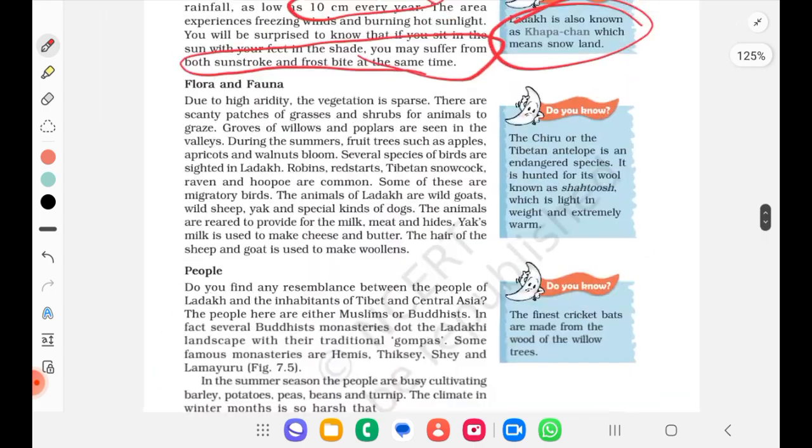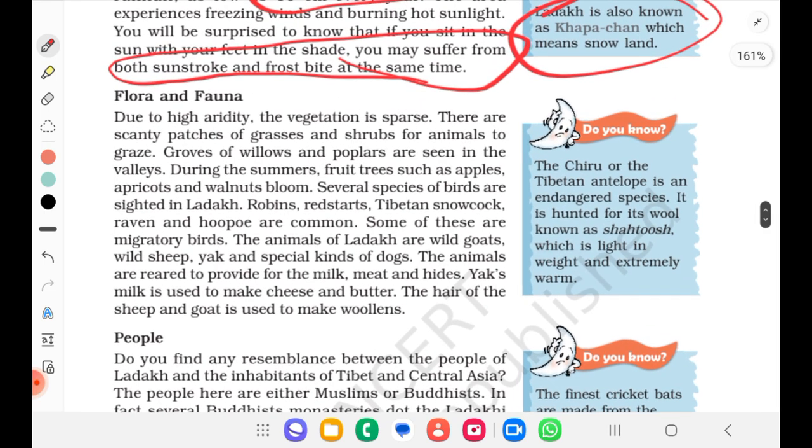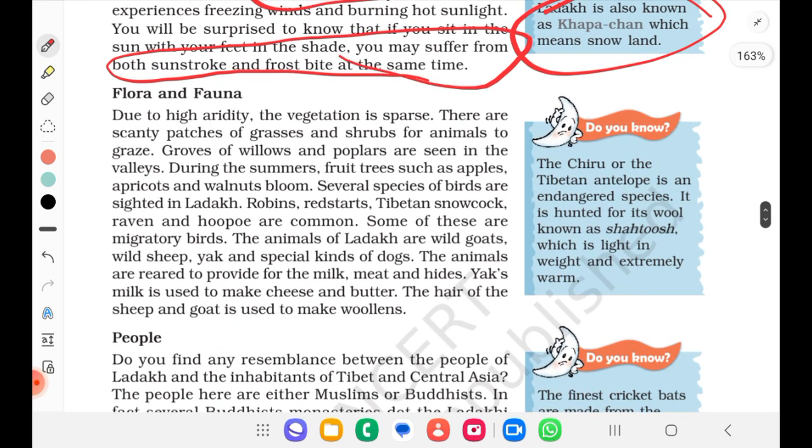Now we'll see about flora and fauna. Due to high aridity, the vegetation is sparse. There are scanty patches of grasses and shrubs for animals to graze. There are very small patches of grass and shrubs. Groves of willows and poplars are seen in the valleys.